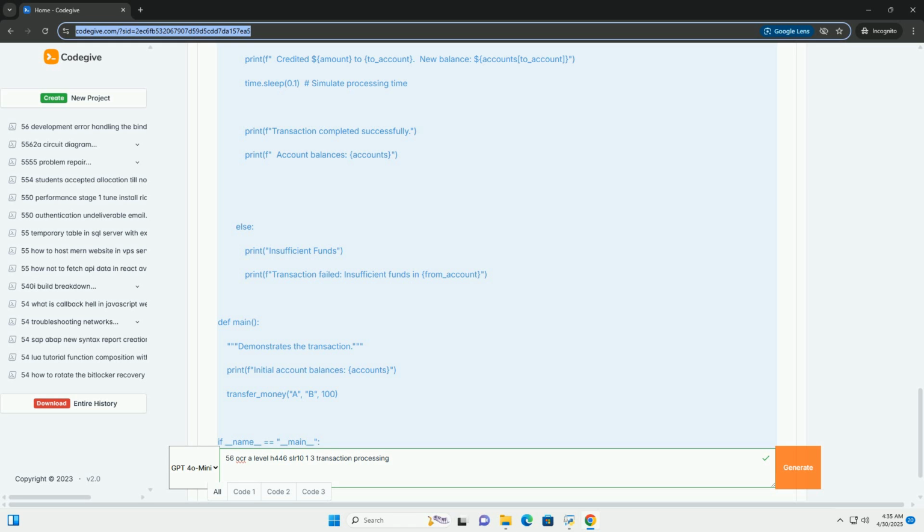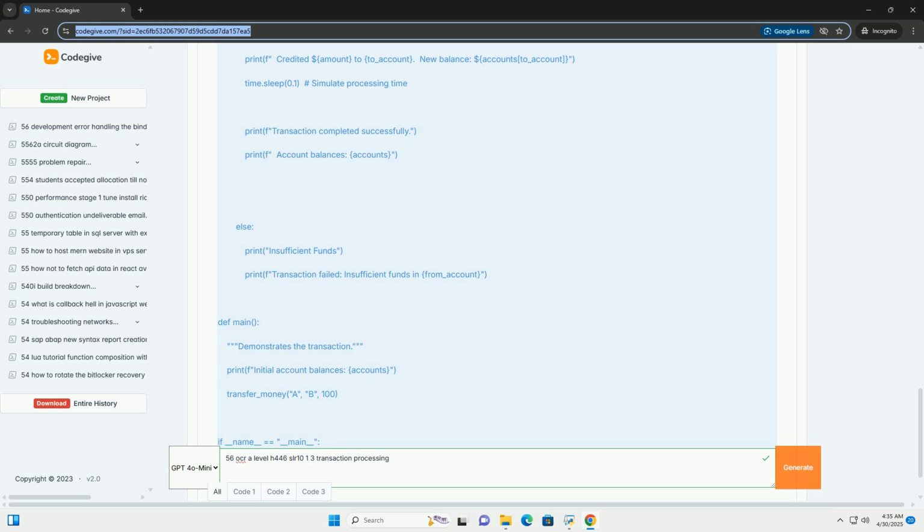Accounts dictionary: this represents our database. It holds the account balances. threading.Lock: this is a lock object that's used to synchronize access to the shared accounts dictionary. It ensures that only one thread can access and modify the account balances at a time, preventing race conditions.